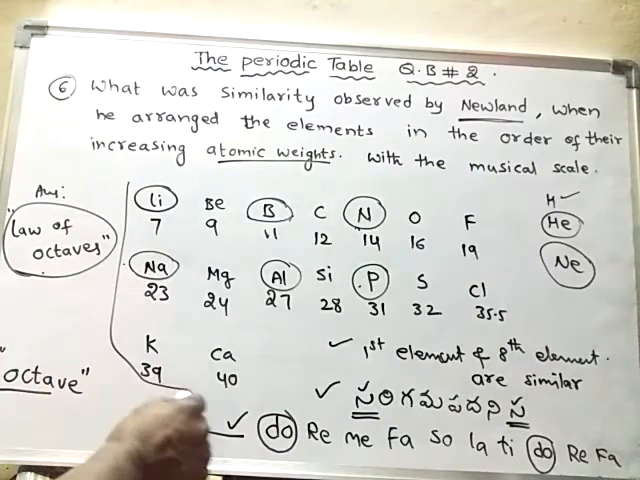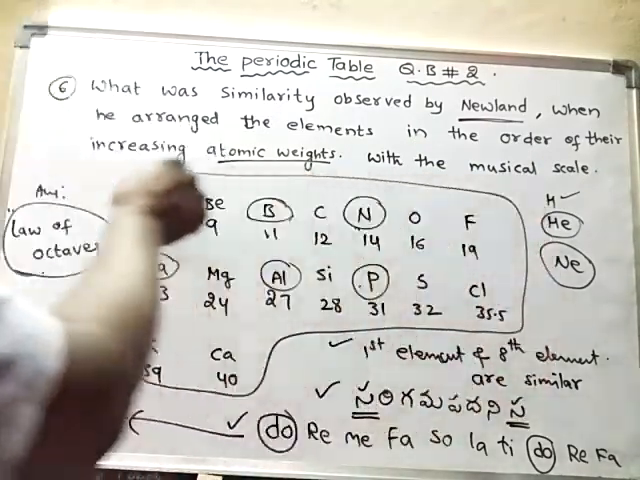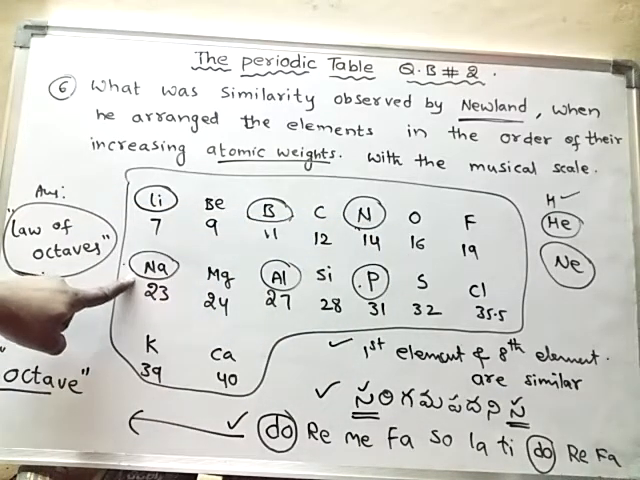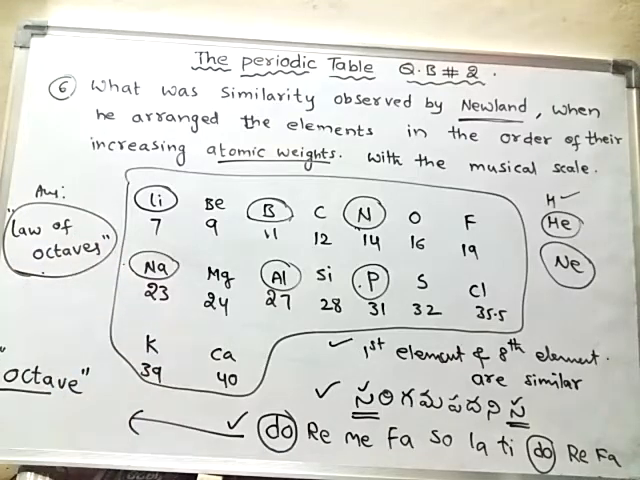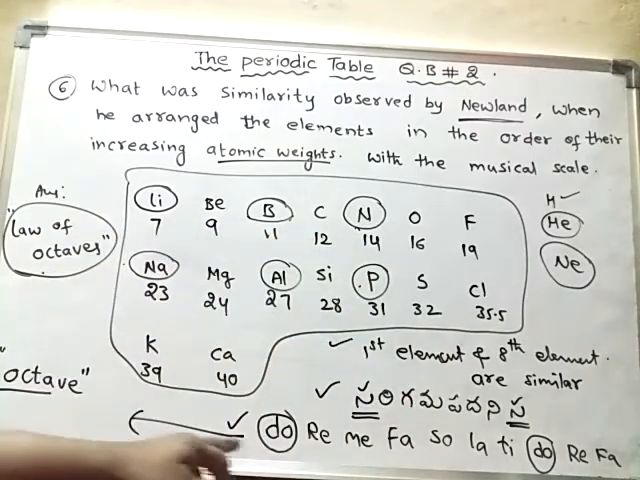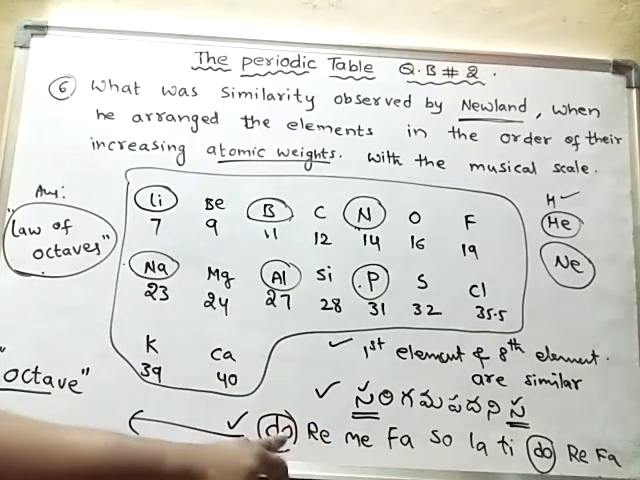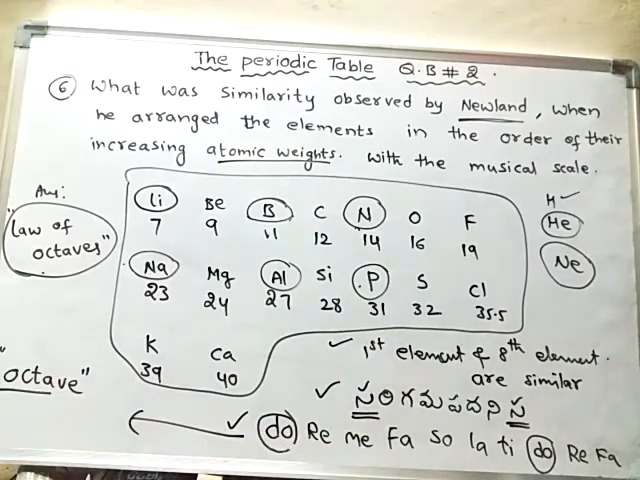According to the law of octaves, this arrangement of elements was done. There is a similarity in the arrangement of elements with the arrangement of notes in the musical scale. Octave means musical scale here. Right, so this is about the 6th question.